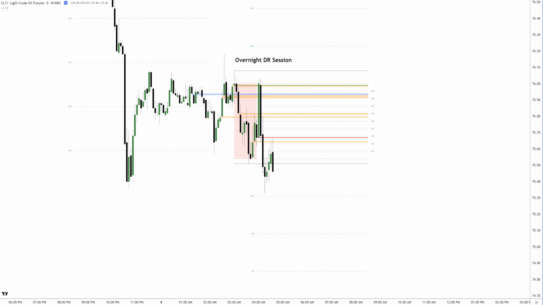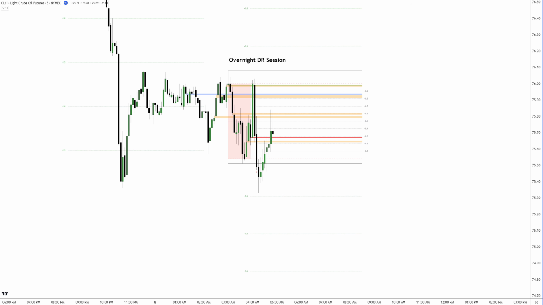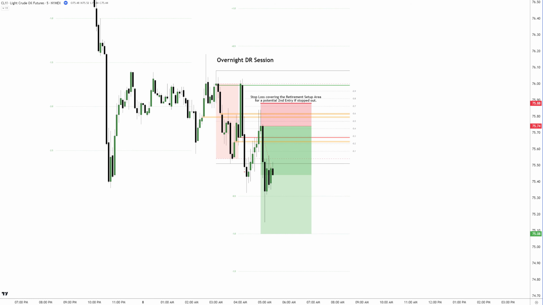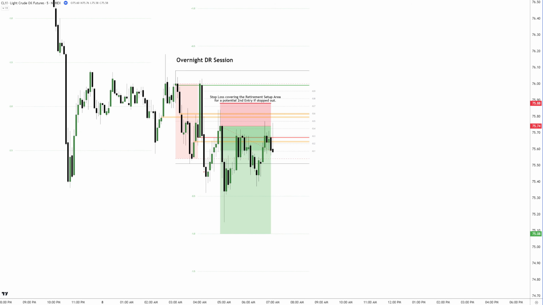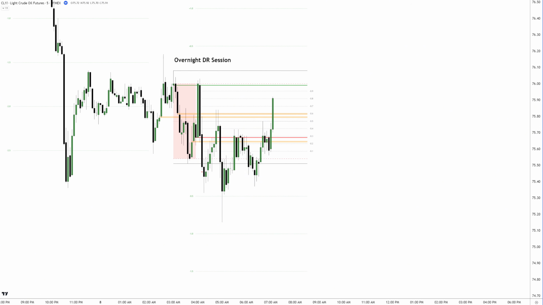Price then retraces deeper into the defining range and shows rejections at the IDR mid, in line with previous volume imbalances. Entering here with a stop loss at the beginning of the retracement setup area offers nearly 5R, making it a valid setup. The target was almost reached, but unfortunately, price retraced deeper and you would have been stopped out if you didn't move your stop to break even.